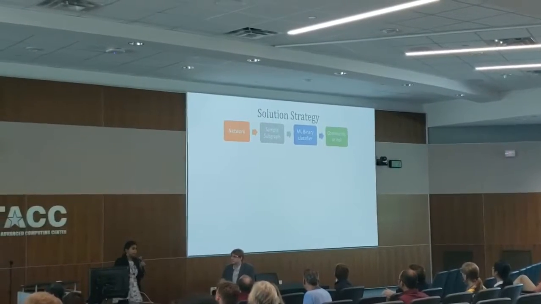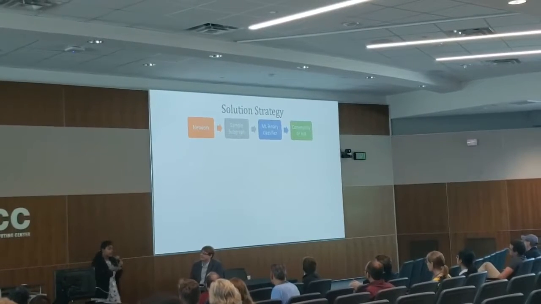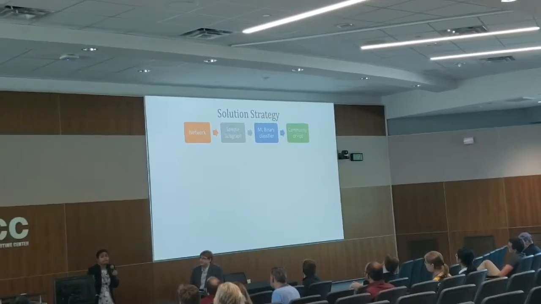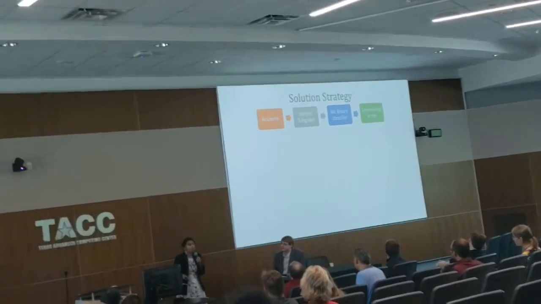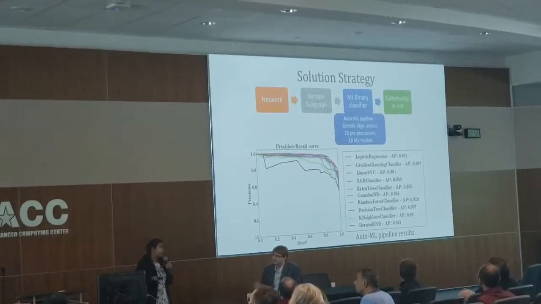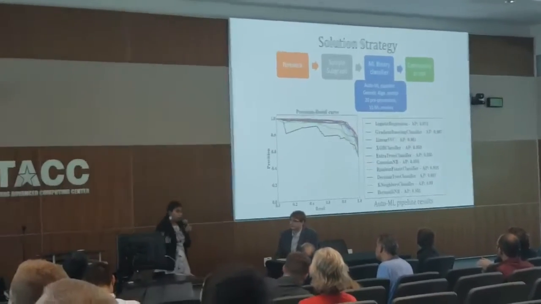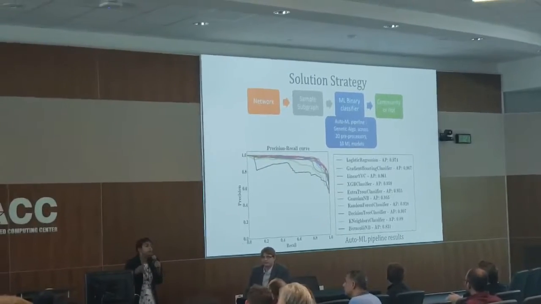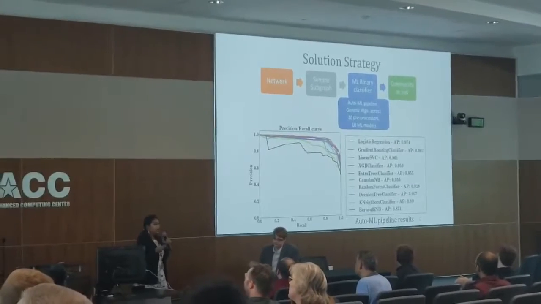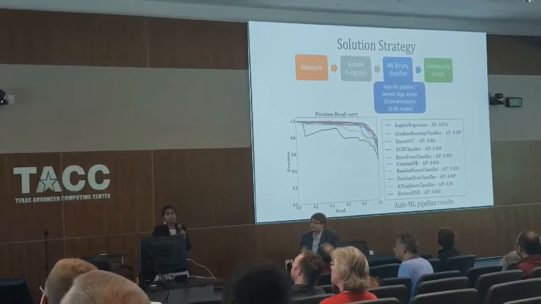Although I call my pipeline Super.Complex, it's actually pretty simple. So what you do is you take a network and sample a subgraph, which is basically a bunch of nodes and edges, and test whether this is a community or not by using a machine learning classifier. Now, how do we build this machine learning classifier? I actually employ an AutoML pipeline that runs your data through a whole bunch of preprocessors, a whole bunch of machine learning models, and tells you what is the best one for your data. And so, you can use that model to further test your final solutions.